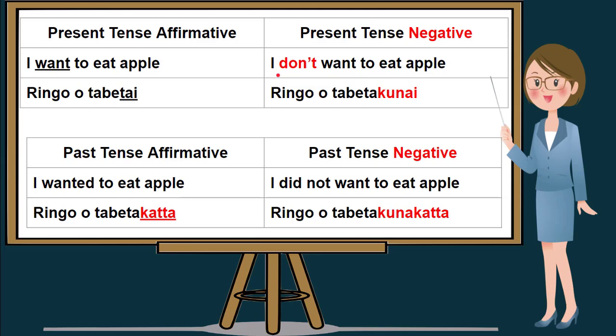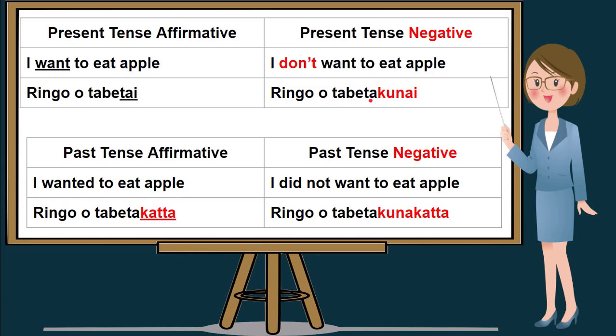Take note that we may or we may not write the pronoun in the beginning of the sentence, and this won't change the meaning of the sentence. So we can either put watashi wa in the beginning of the sentence, or we may remove watashi wa in the beginning of the sentence and proceed to the noun which is apple to be written in the beginning of the sentence, followed by the particle o and followed by tabetaku.